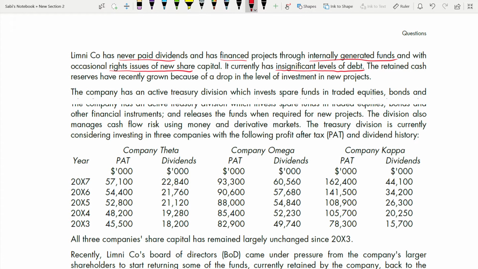So the company has an active treasury division which invests spare funds in traded equities, bonds, and other financial instruments and releases the funds when required for new projects. The division also manages cash flow risk using money and derivative markets. The treasury division is currently considering investing in three companies with the following after tax and dividend history. So you are given three companies: company Theta, company Omega, company Kappa. You are given profit after tax and dividends for the 5 years.